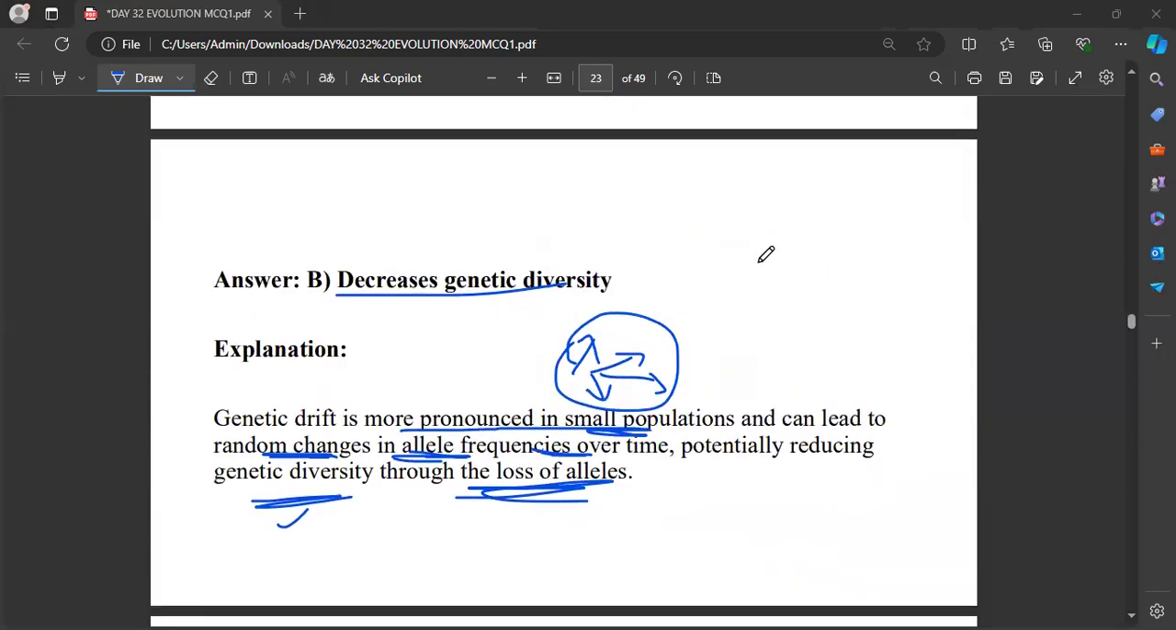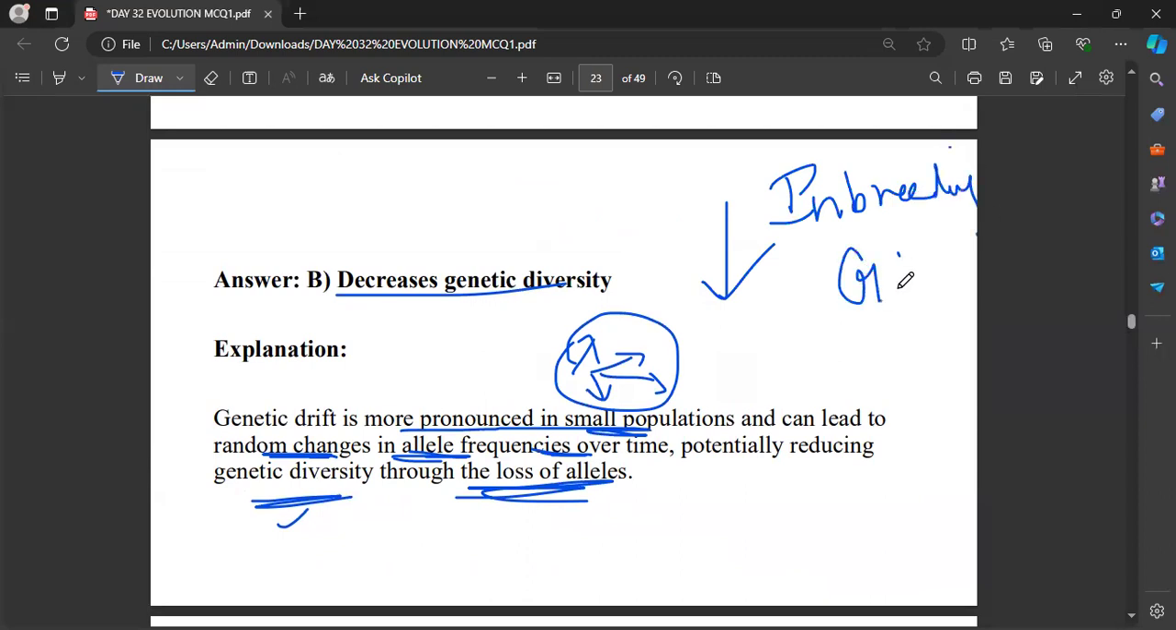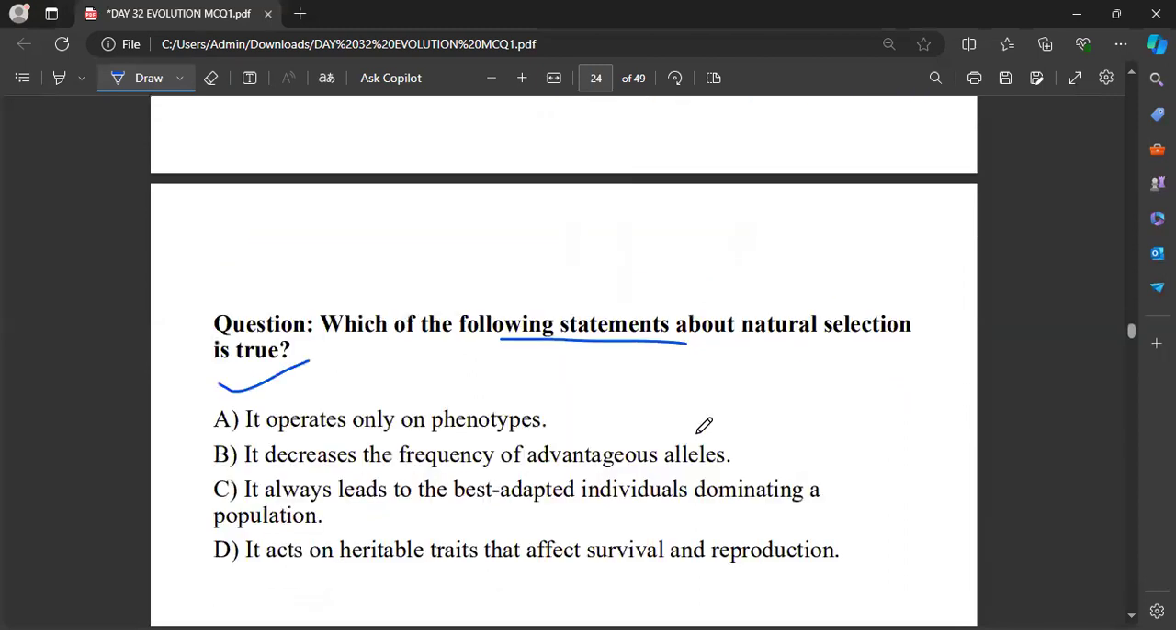What are the things which decrease the genetic diversity? You should know that: inbreeding, genetic drift, and smaller population size. These always restrict the gene flow. If the gene flow is restricted, definitely there will be no diversity of genes in that particular environment. So you have to know that.